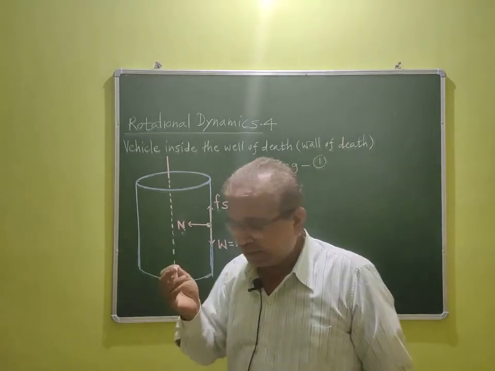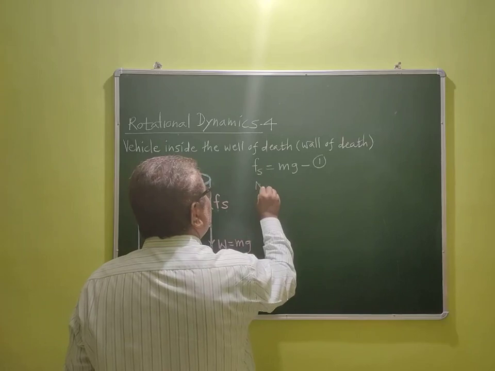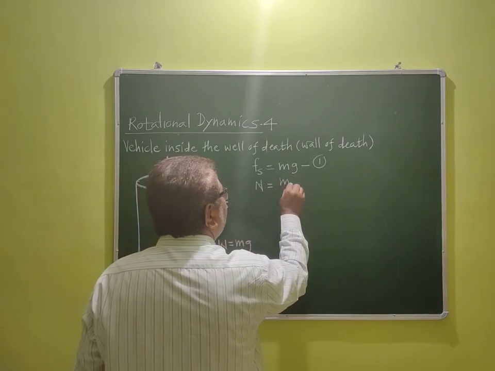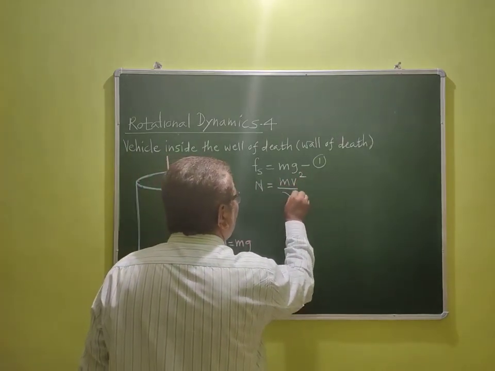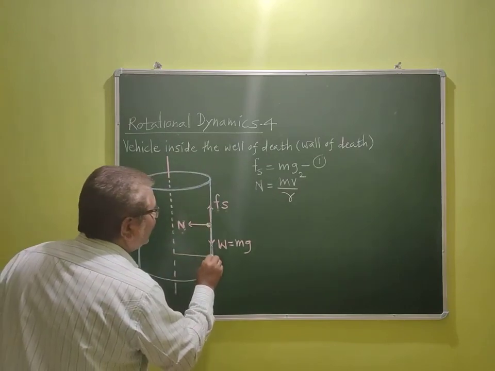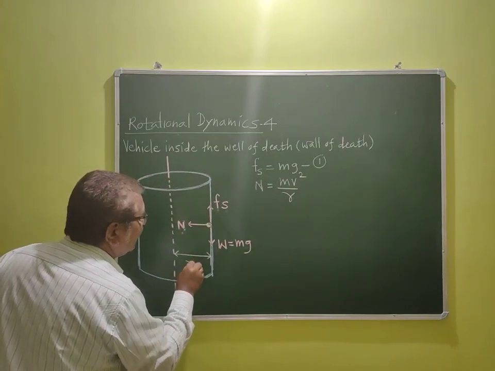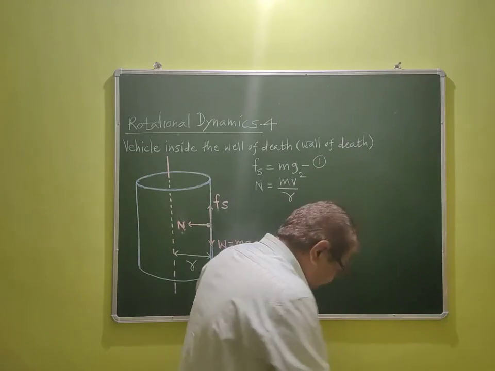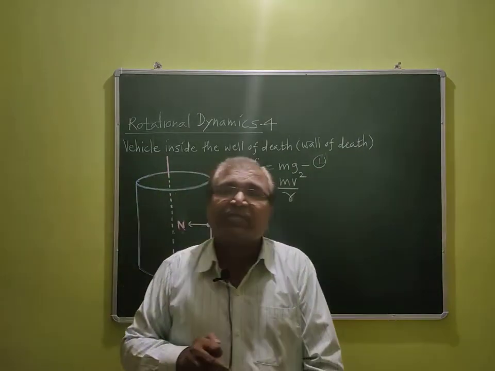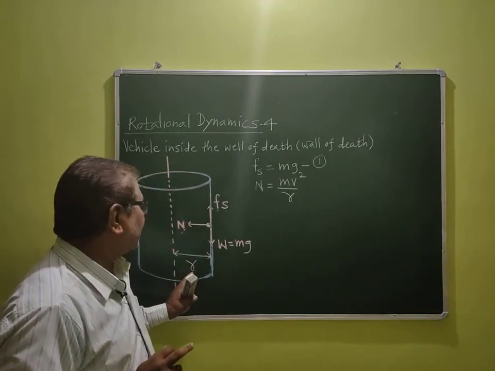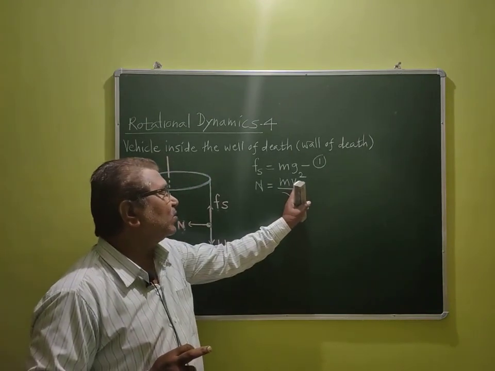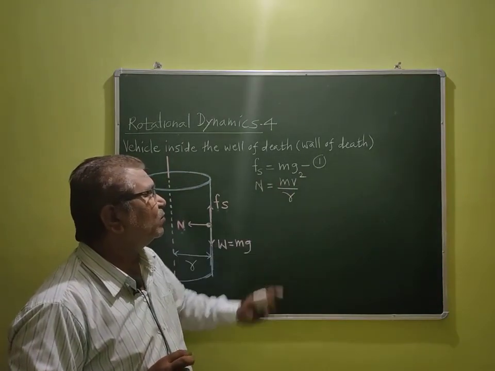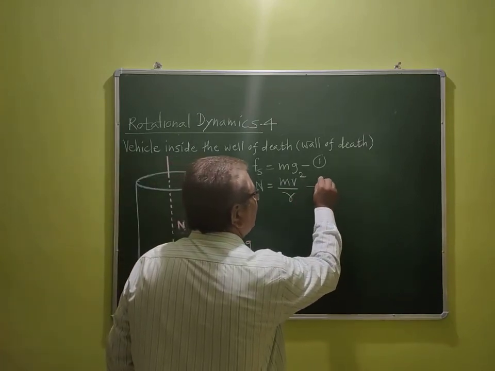From this sentence, we will have to write the next equation. That equation is what? Capital N is equal to, since this normal reaction is acting as a centripetal force, the magnitude of centripetal force, mv square upon r. What is r? r is the radius of the cylinder. Mind well, dear students, the radius of the cylinder is small, so we denote it by small r. v is the velocity of the vehicle, small m is the mass of the vehicle, and we get capital N is equal to mv square upon r. This is our second equation.